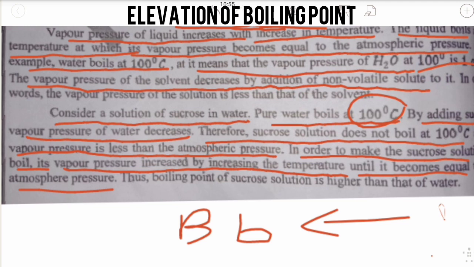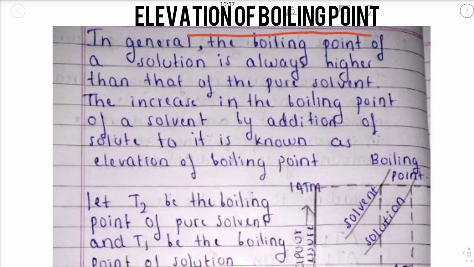Thus, the boiling point of the sucrose solution is higher than that of water, more than 100 degrees Celsius.